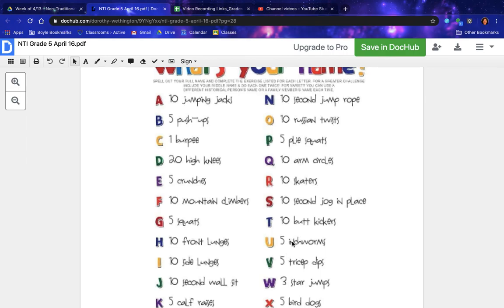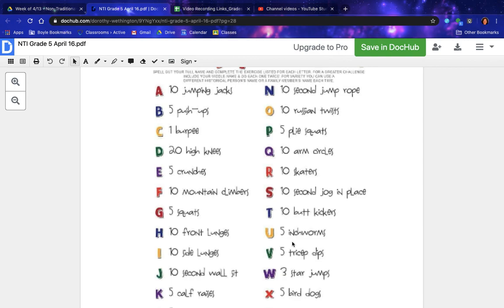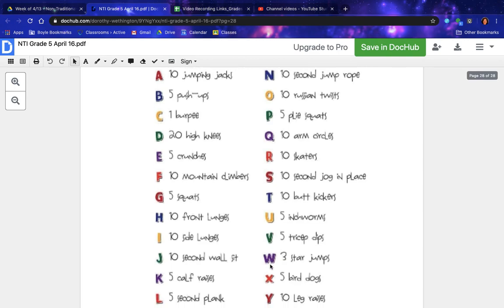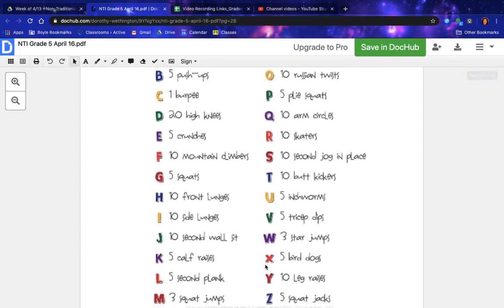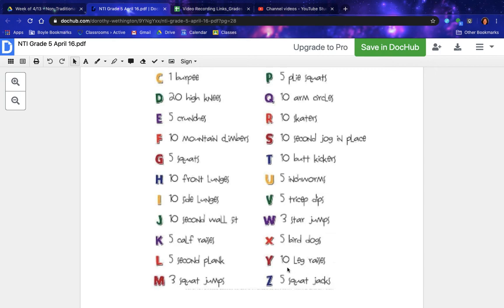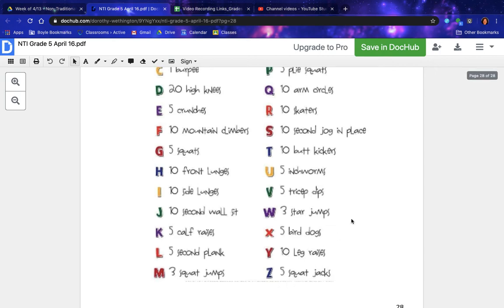U is 5 inchworms. V is 5 tricep dips. W is 3 star jumps. X is 5 bird dogs. Y is 10 leg raises. And Z is 5 squat jacks.